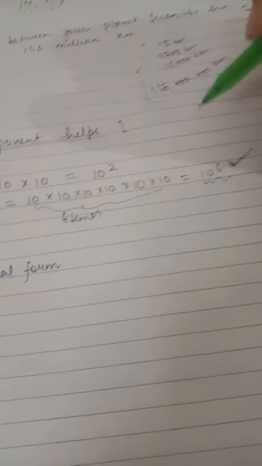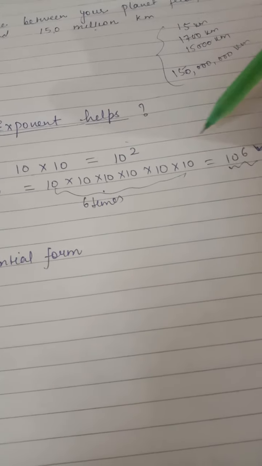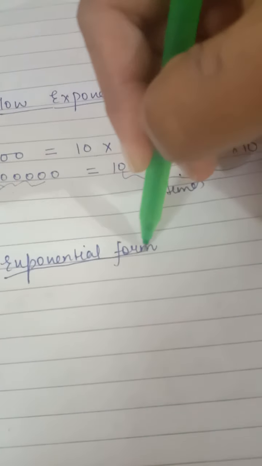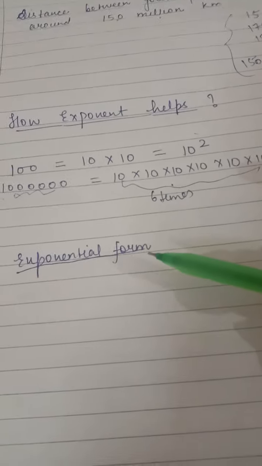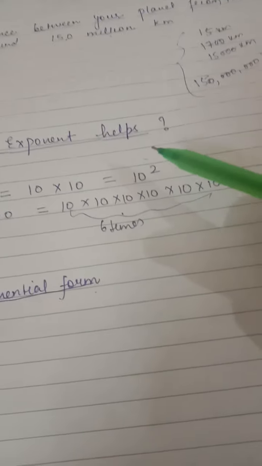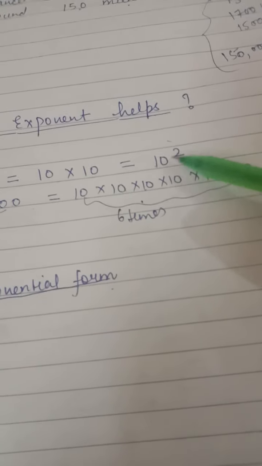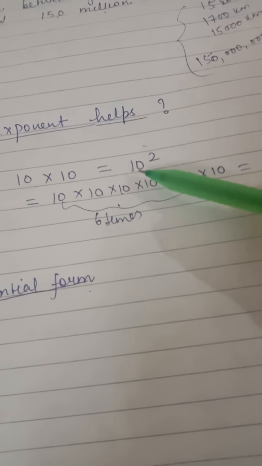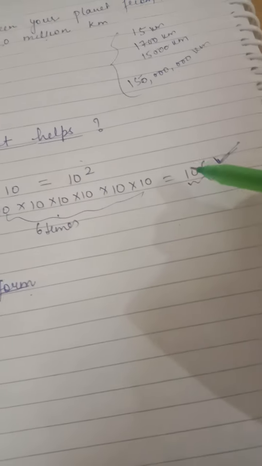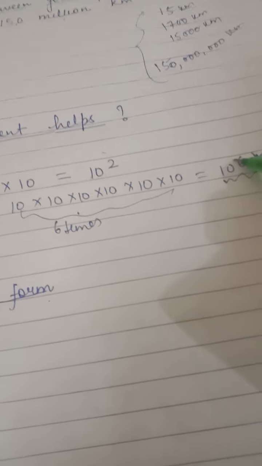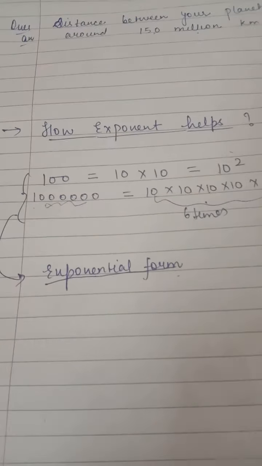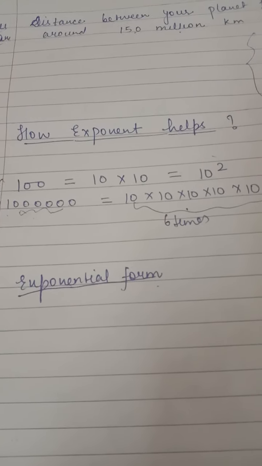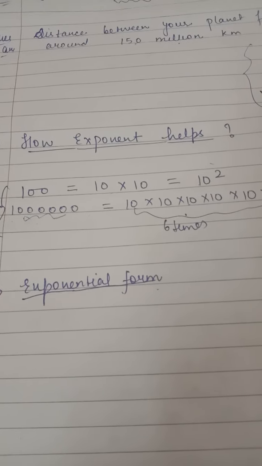So what do we call this type of form, ठीक है? The name of this type of form is exponential form. हम इनको क्या बोलते हैं? इन forms को we are saying exponential form, where we said कि this is 10 raised to the power 2 and 10 raised to the power 6, ठीक है. तो इन फॉर्म्स को हमने क्या बोला? एक्सपोनेंशियल फॉर्म.